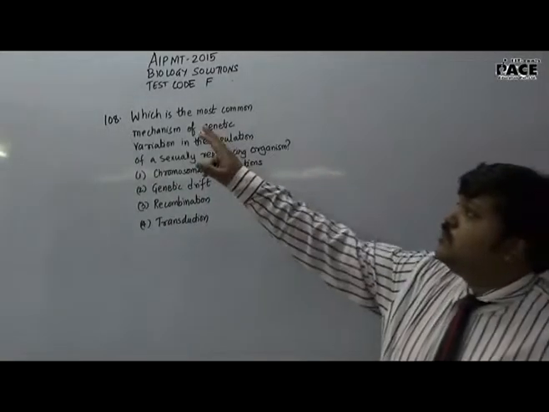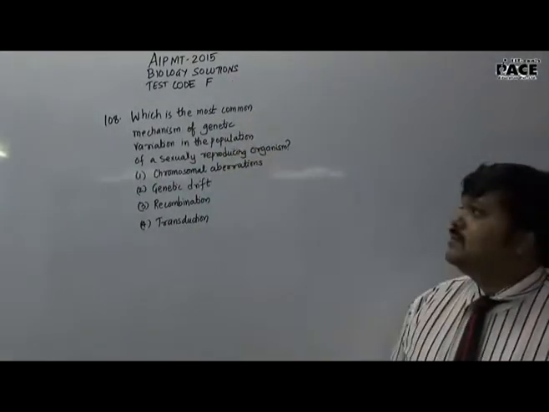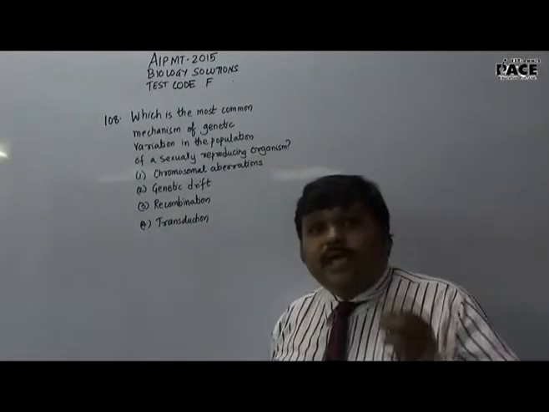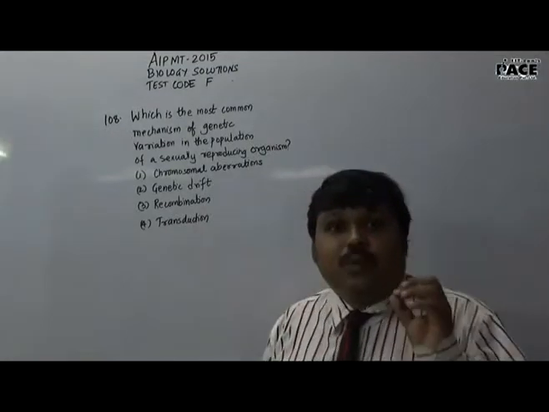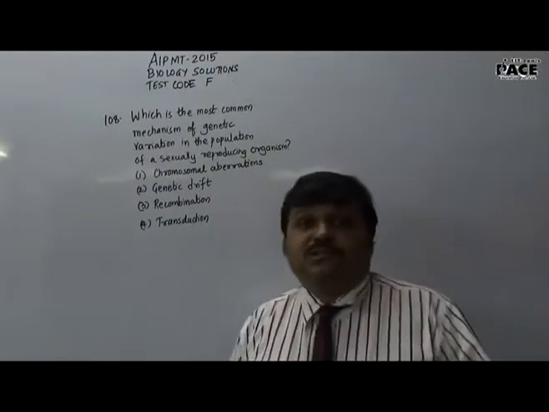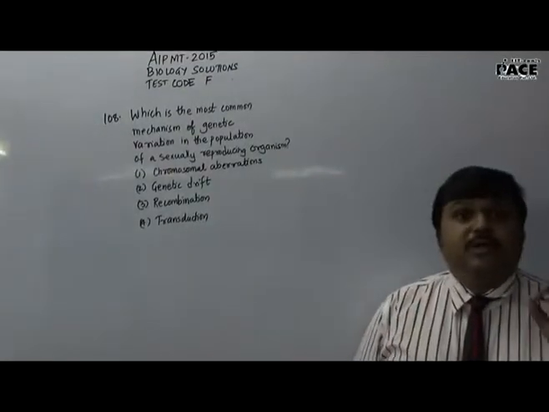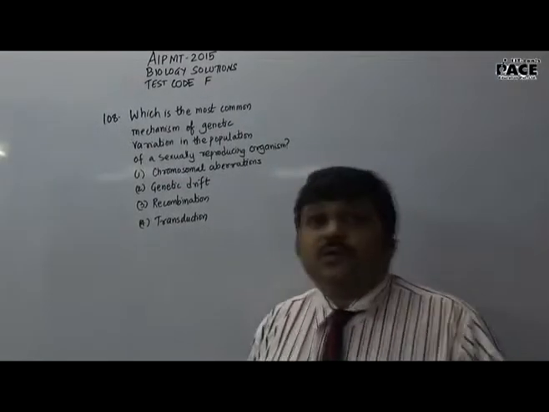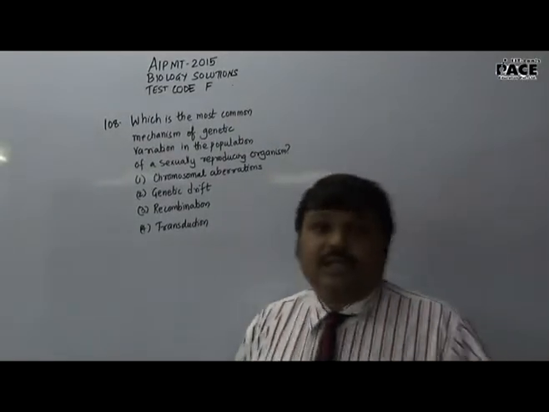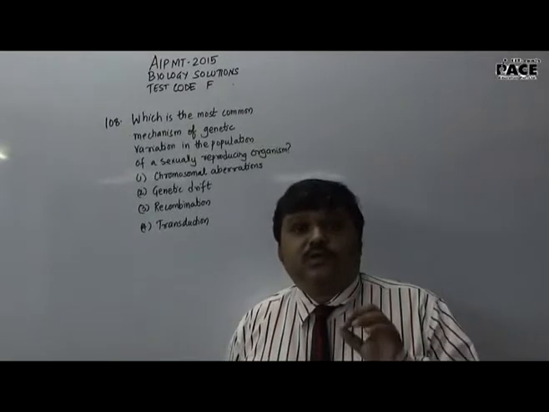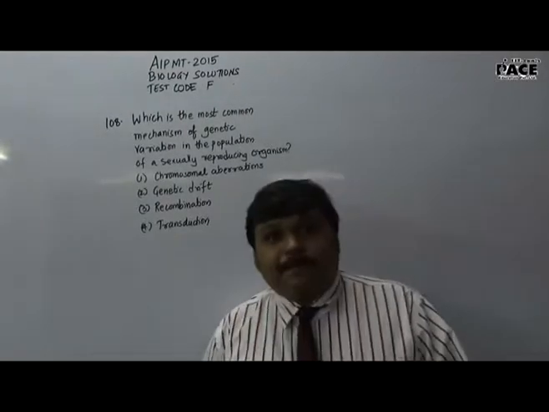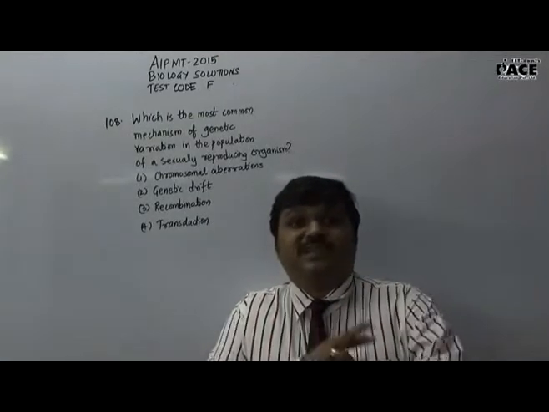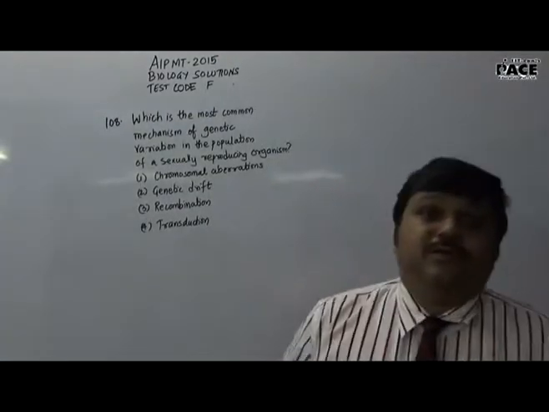Now they are asked, which of the following is the most common mechanism? Now, every sexually reproducing organism will have the process of meiosis to produce gametes, and during meiosis there is a process called crossing over. In the prophase 1 there is crossing over, and when the crossing over occurs, a small part of the 2 homologous chromosomes are exchanged. This process is called recombination.